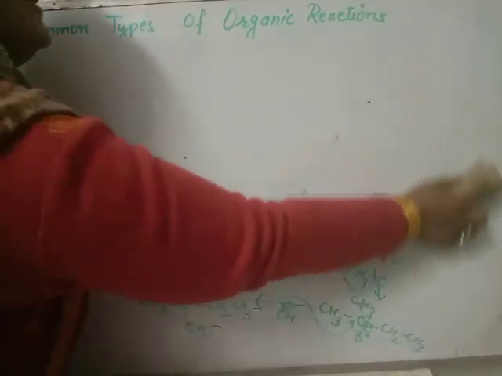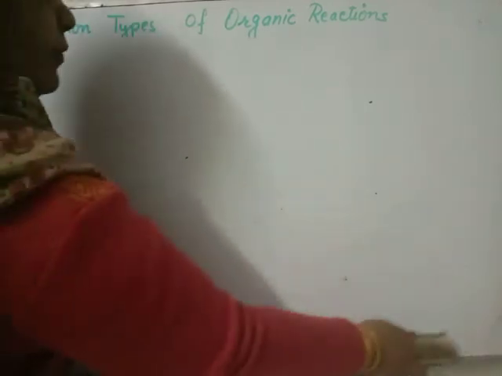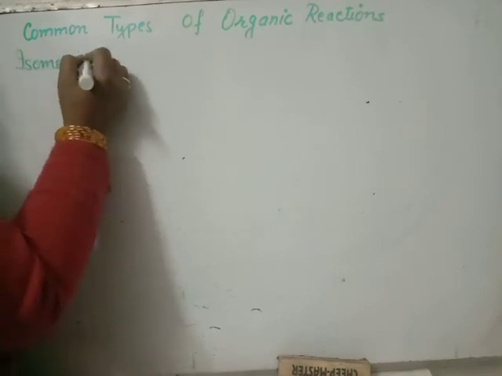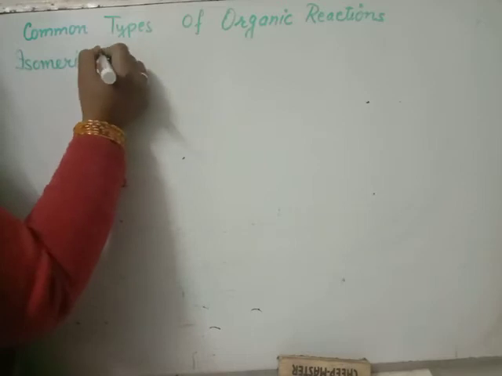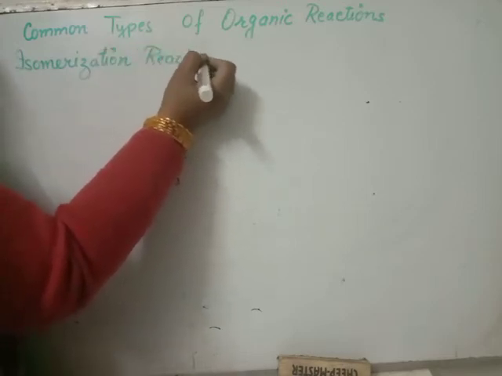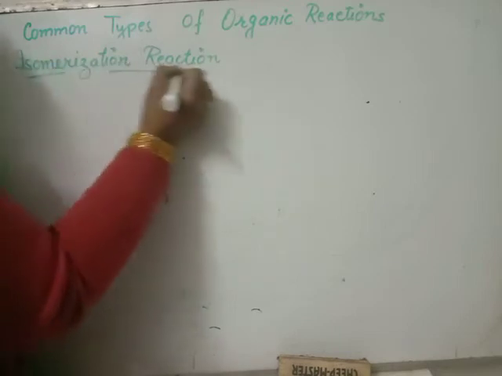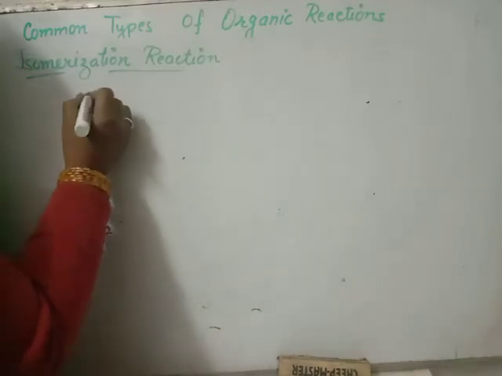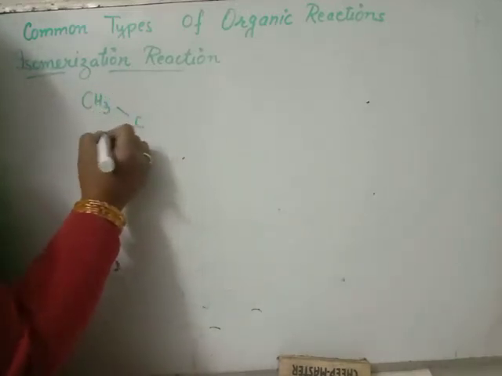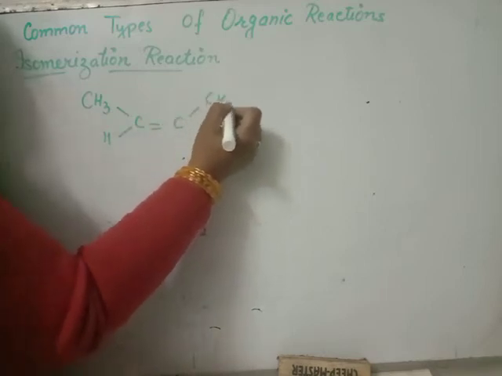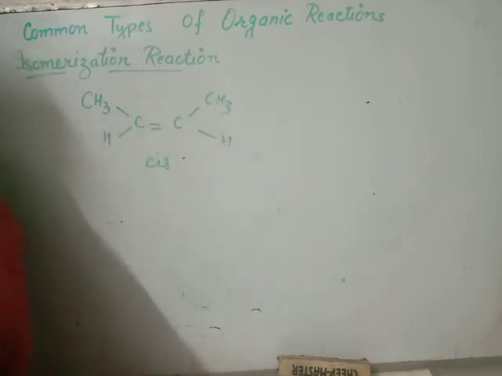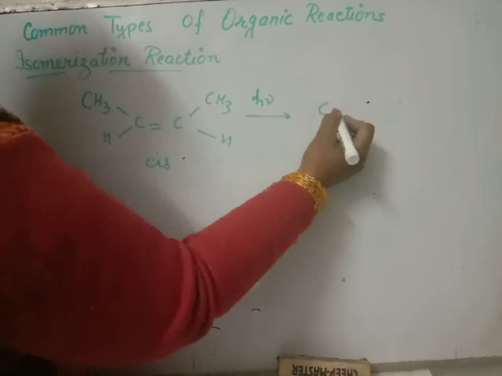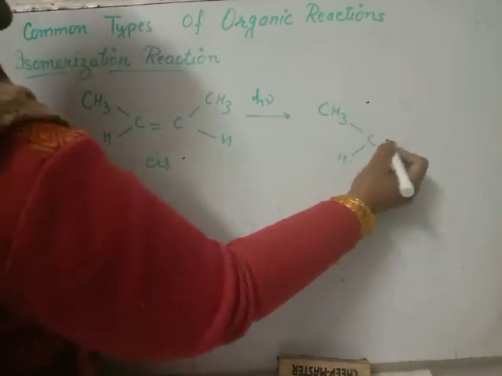Now another one is the isomerization reaction. Isomerization reactions are those reactions in which one isomer is converted into another one. You will learn 2 reactions. You have but-2-ene, cis-but-2-ene. When cis-but-2-ene is placed in sunlight, it will change into trans-but-2-ene.